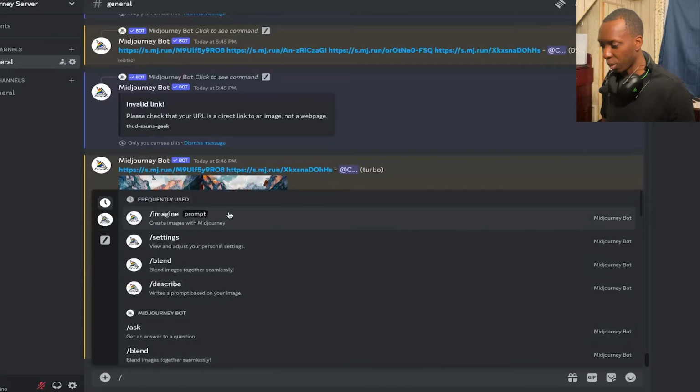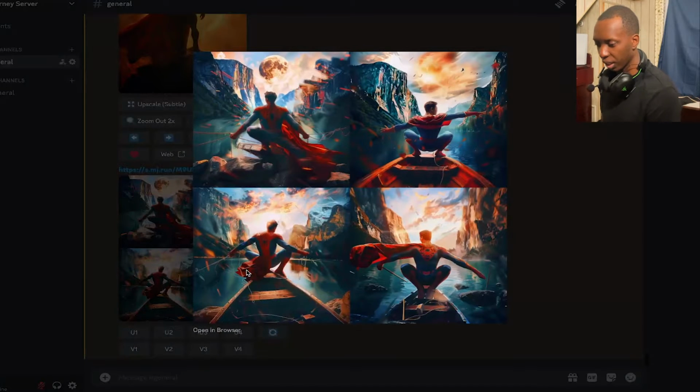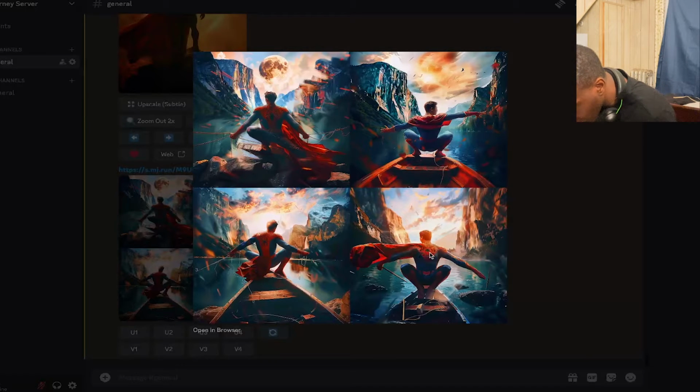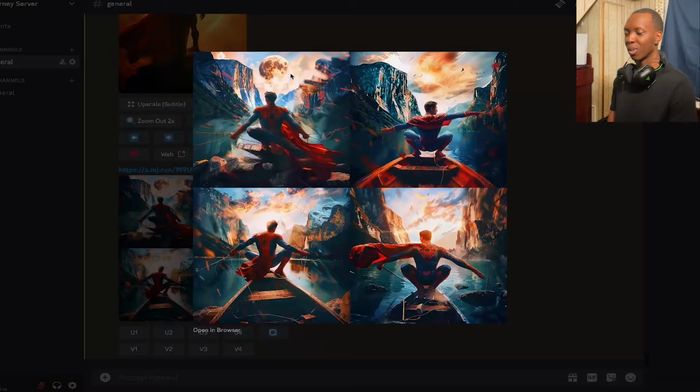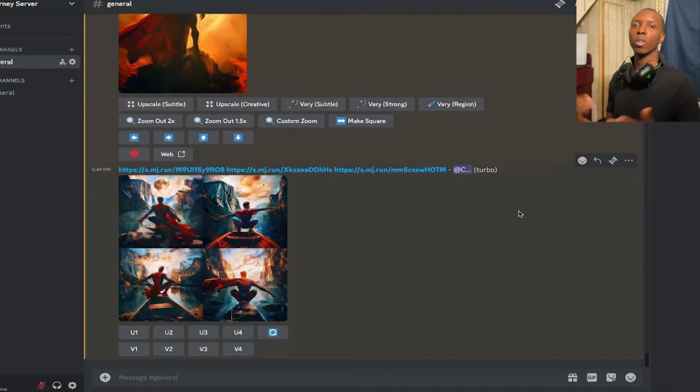So let's try this one more time, and let's add one more into it. Sweet, that's actually pretty cool. Okay, Superman kind of added a cape here. Oh, nice. Oh, cool. Put the spider in the Superman symbol. That's cool. And then it puts the sun, it makes it this. Oh, this is nice. This has the moon in it. That's pretty cool. So yeah, blending images can get you a whole other set of results.